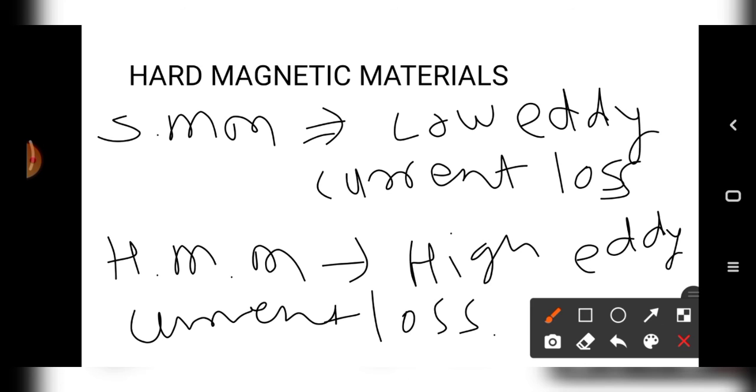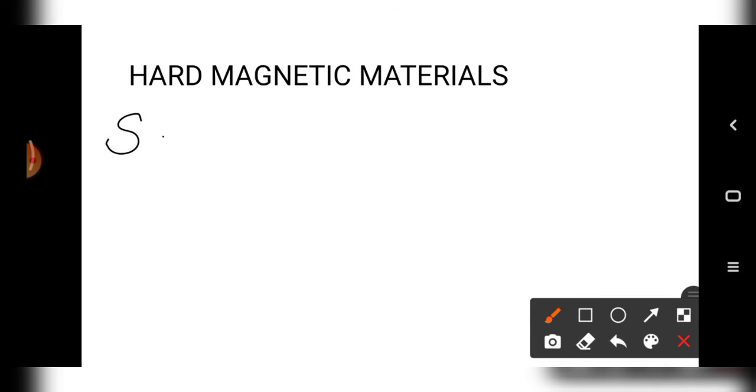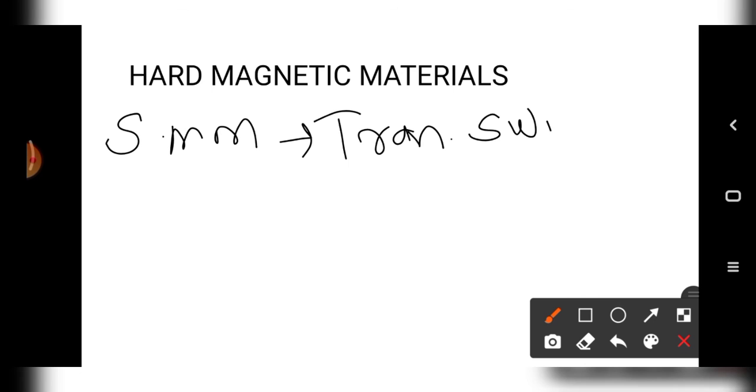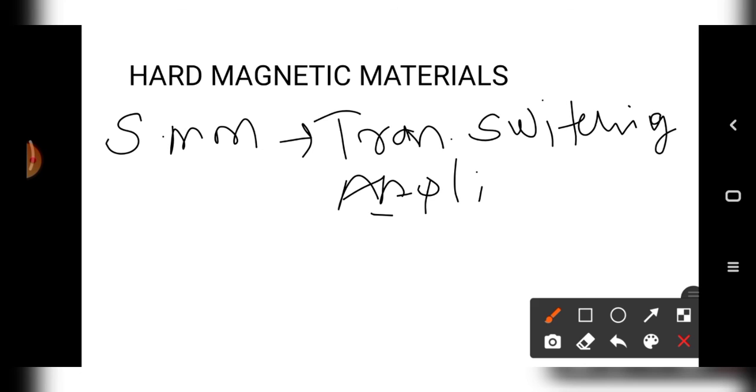So soft magnetic material is used in transformers and switching devices because of low eddy current loss, and hard magnetic material has high eddy current loss, therefore it is used in magnetic detectors and MRI scanners. Applications of soft magnetic material are transformers and switching application devices.